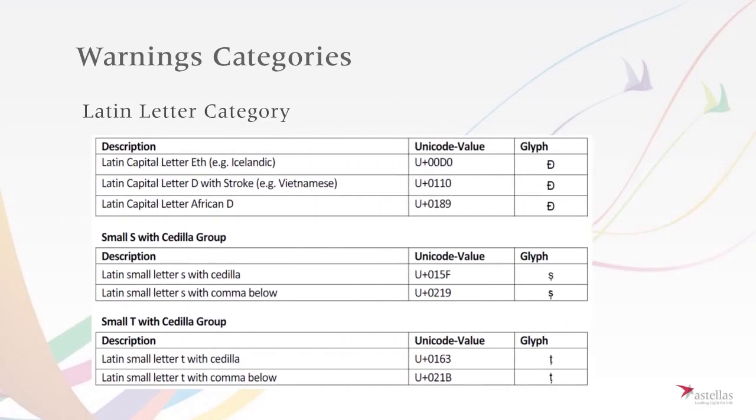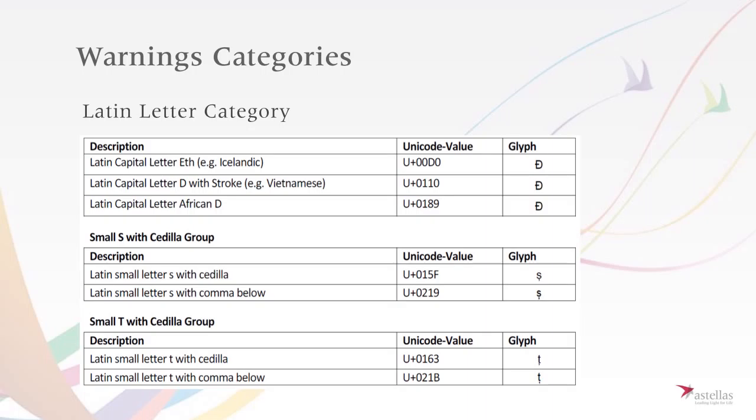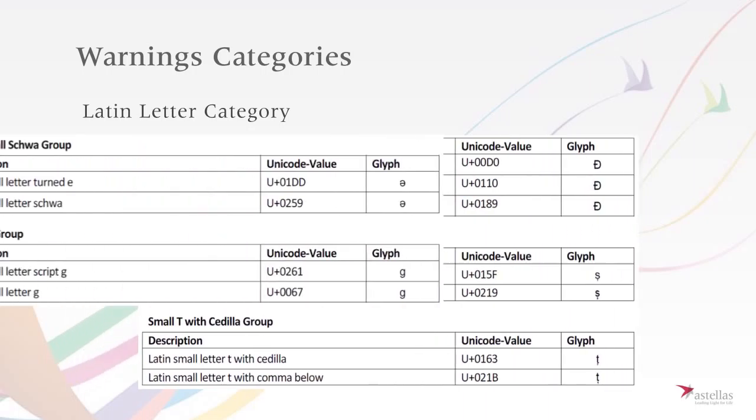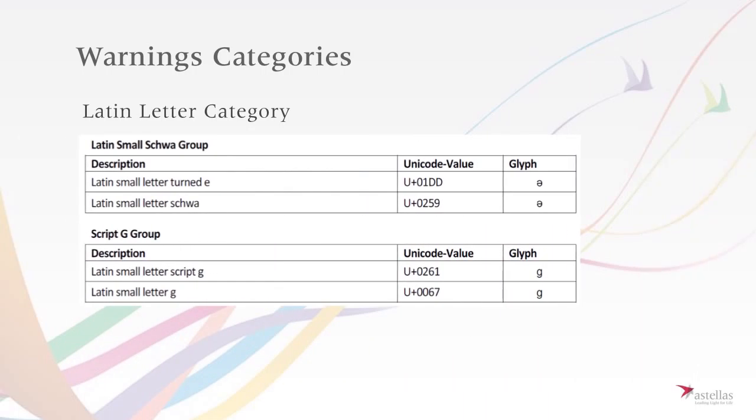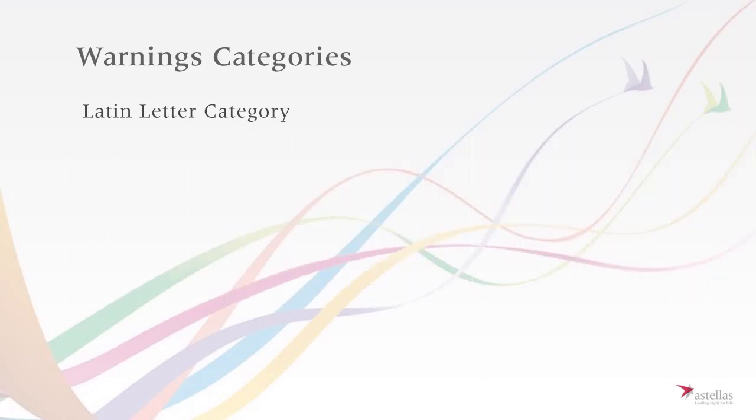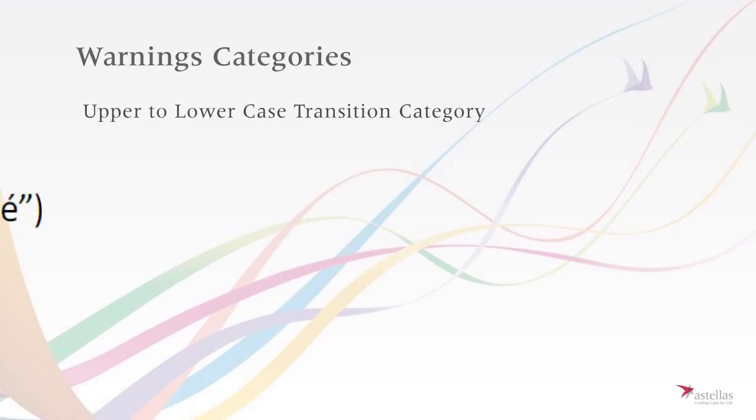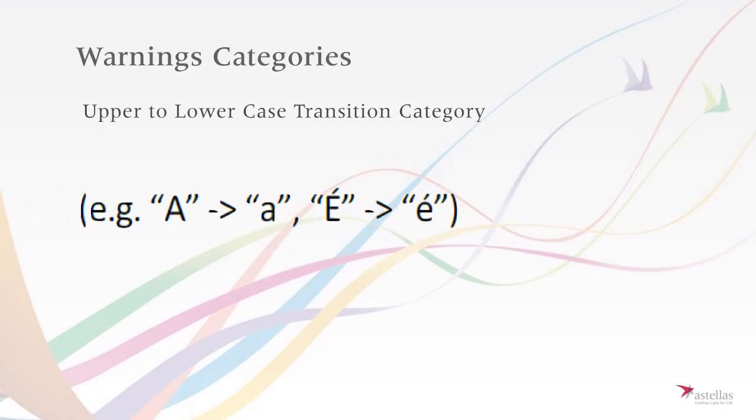Latin letter category. Capital D with stroke group. The uppercase form of this character is the same for the given code points, while the lowercase forms are all different. Upper to lowercase transition category. Based on the Unicode standard, a check is made of whether the character is in uppercase in the original and lowercase in the copy.